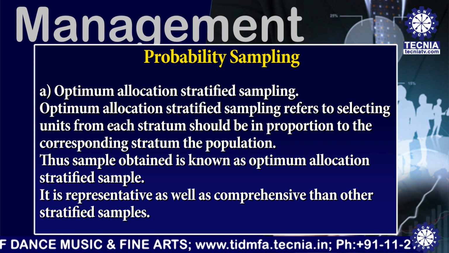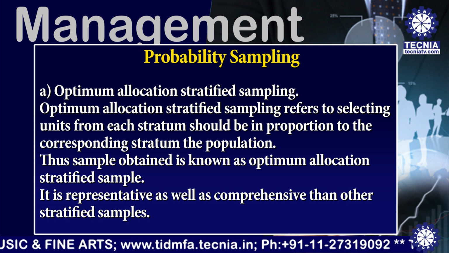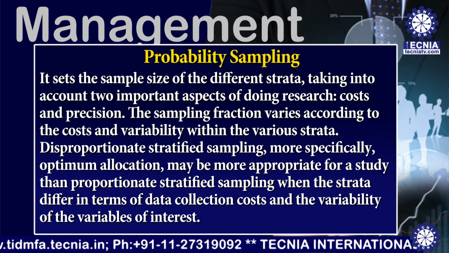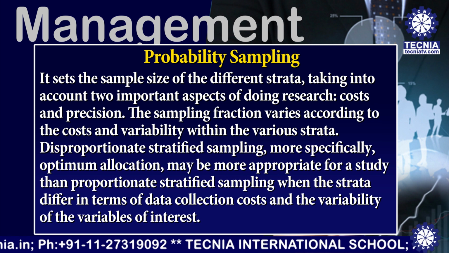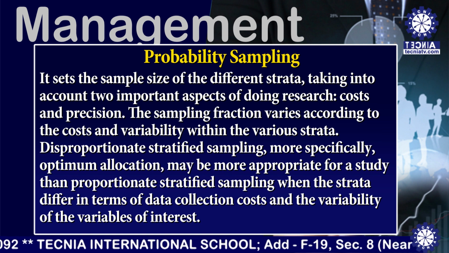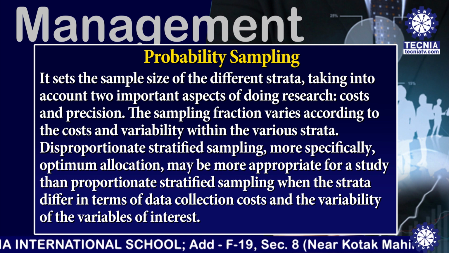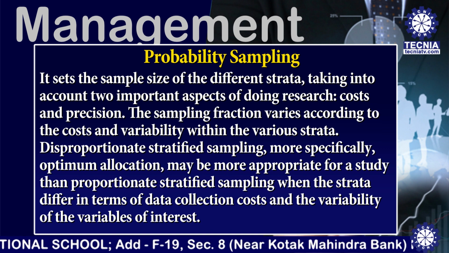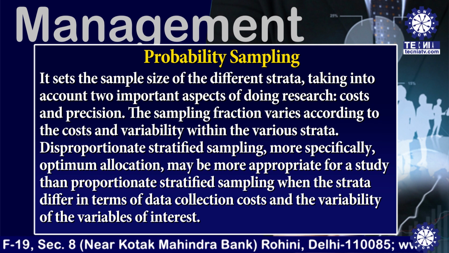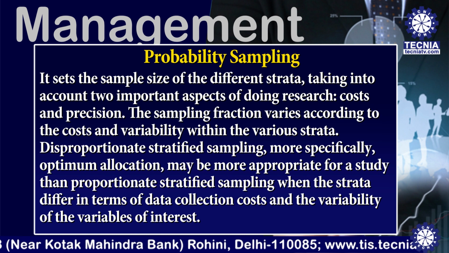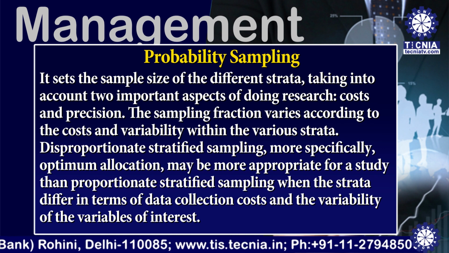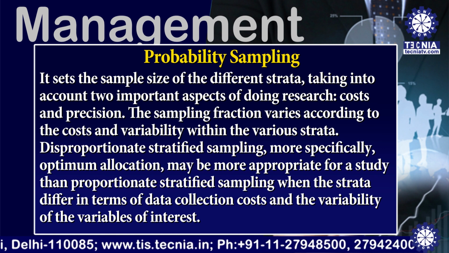It is representative as well as comprehensive than other stratified samples. It is designed to achieve even greater overall accuracy than that achieved using proportionate stratified sampling. It sets the sample size of different strata, taking into account two important aspects of doing research. First one, cost, and the second one, precision. The sampling fraction varies according to cost and variability within the various strata.